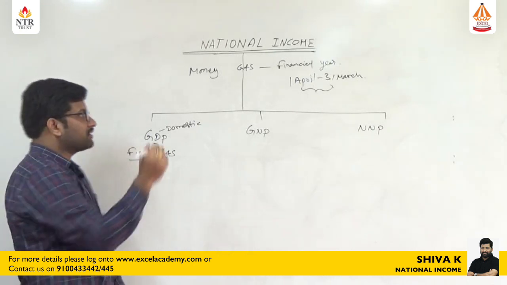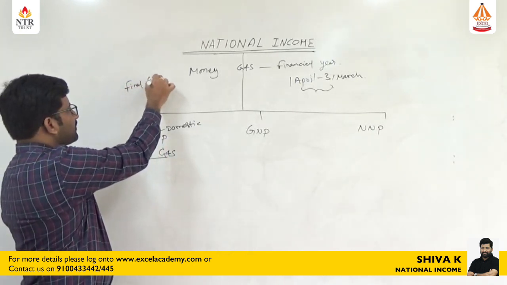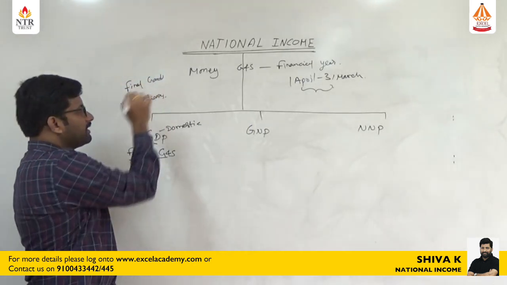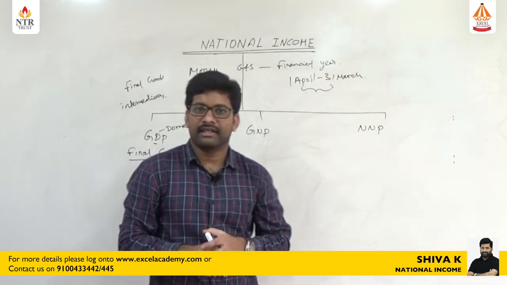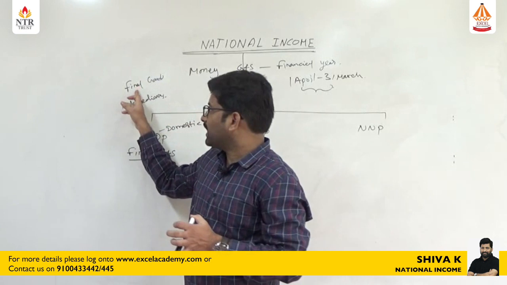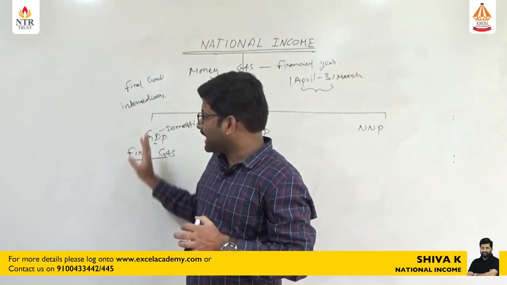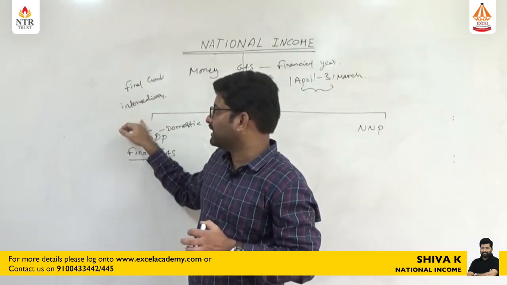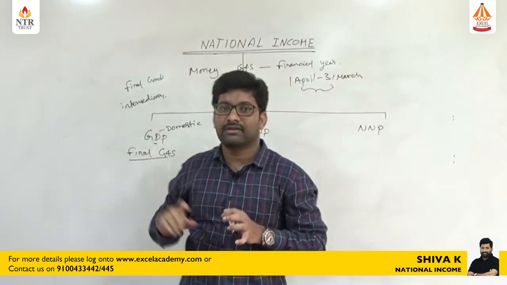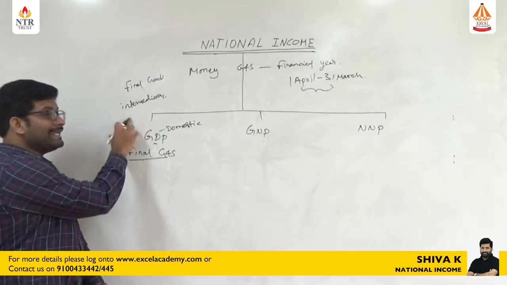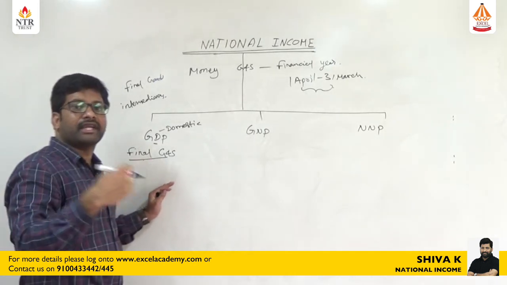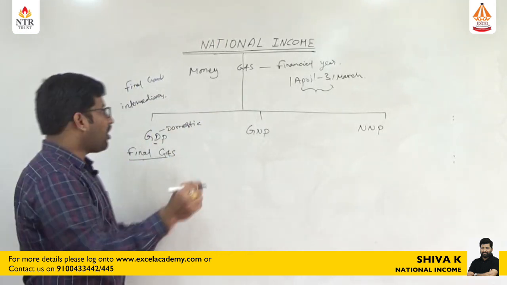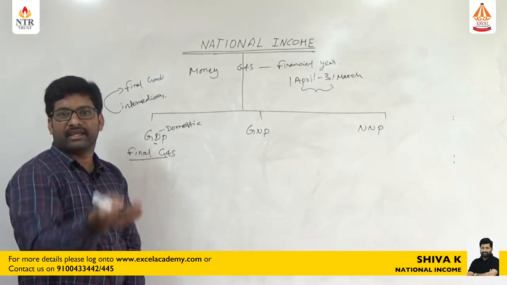There are two types of goods: final goods and intermediate goods. While calculating GDP, we are calculating the money value of final goods and services, but we are not taking any intermediary goods. Because intermediary goods are the goods which go into a further production process in order to manufacture a final good. The cost of the intermediary good is added in the final good.